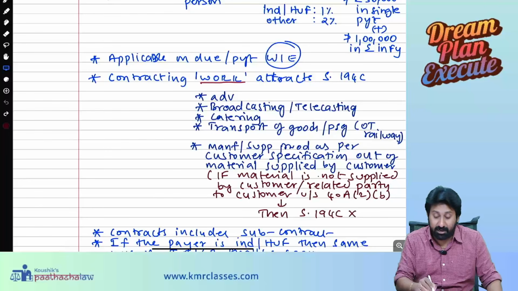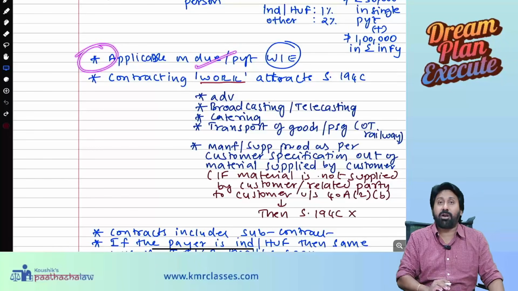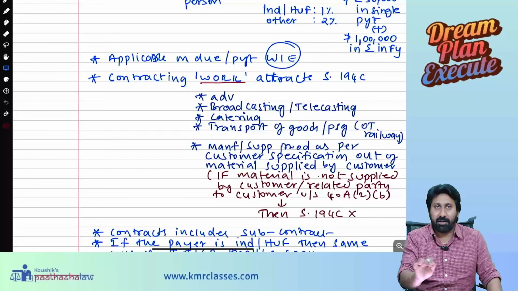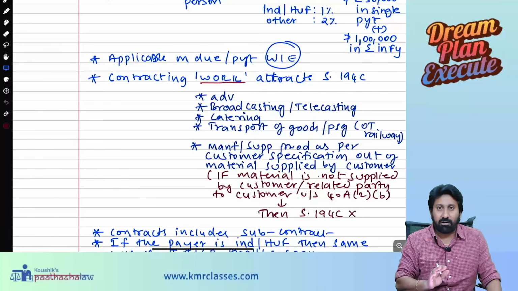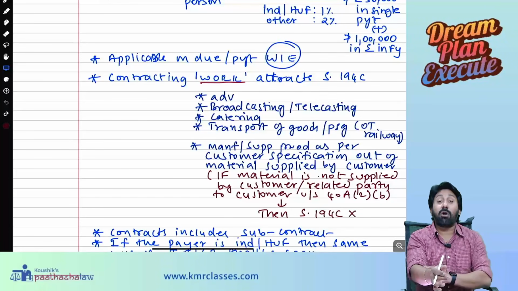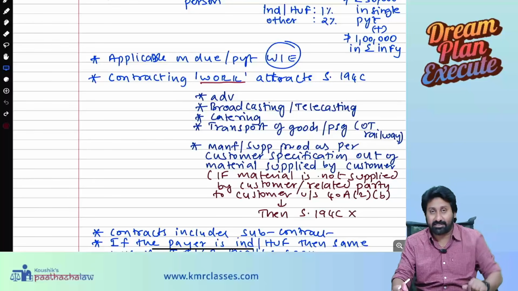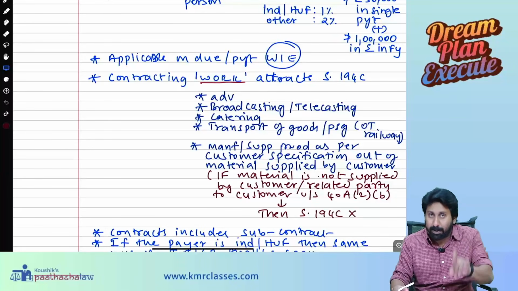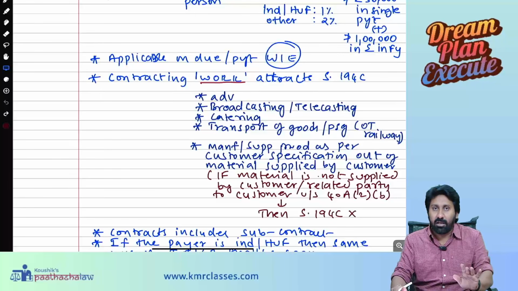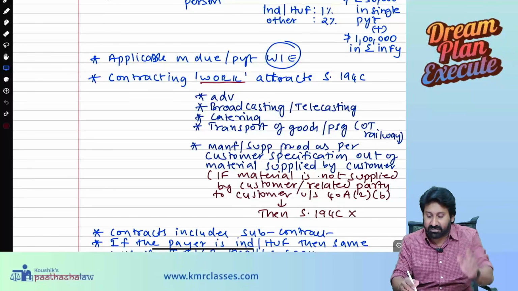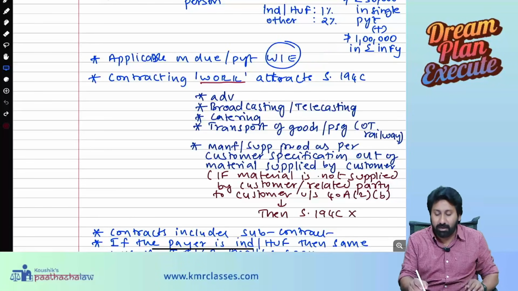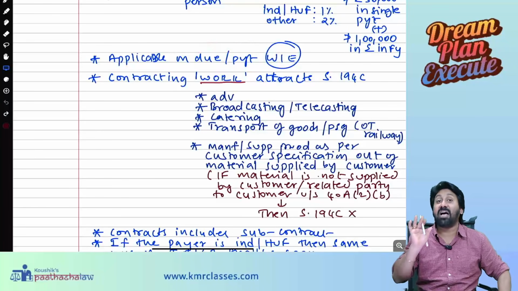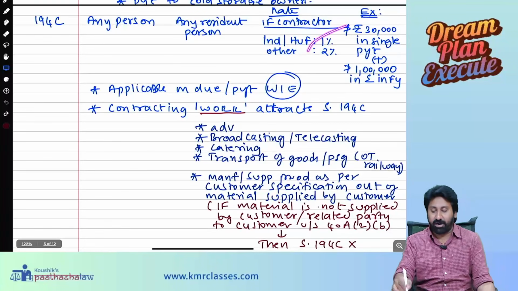What do you mean by applicable on due or payment? Very, very important. See, I have made a book entry, given payable, I have written it, that's it. On recording in the books itself, you need to deduct the TDS and deposit it with the government, whether you really paid him or not. Due or payment, whichever is earlier. Due will come when you write the books of account. Payment will come when you actually make the payments. Whichever is earlier, on that basis you need to deduct this.